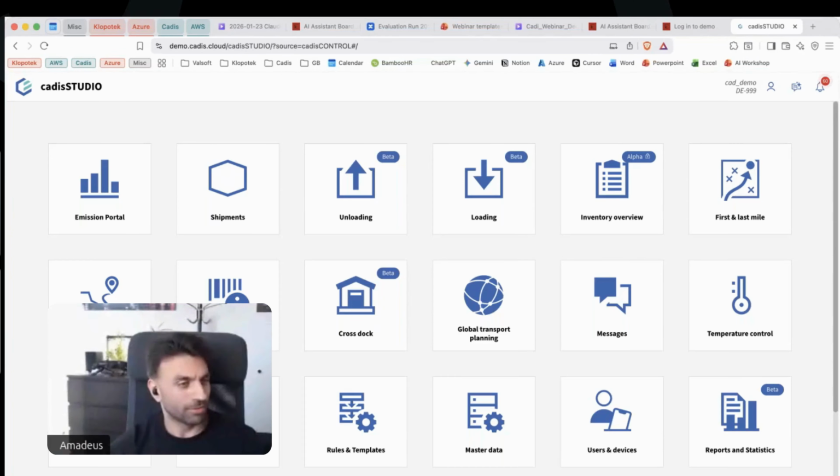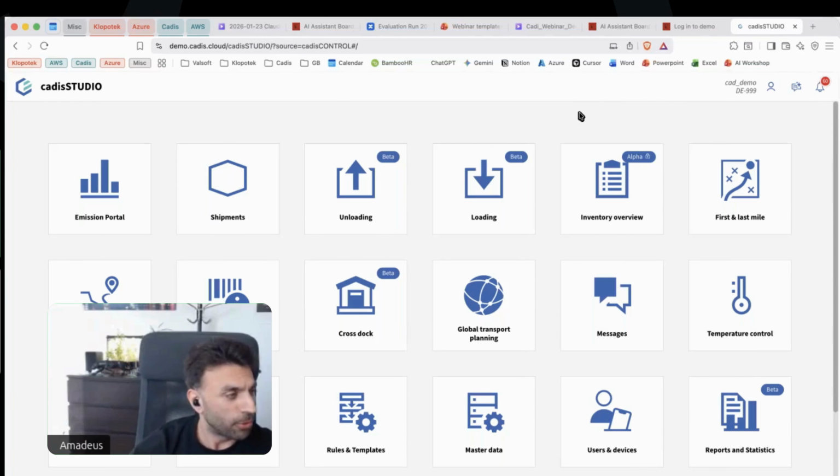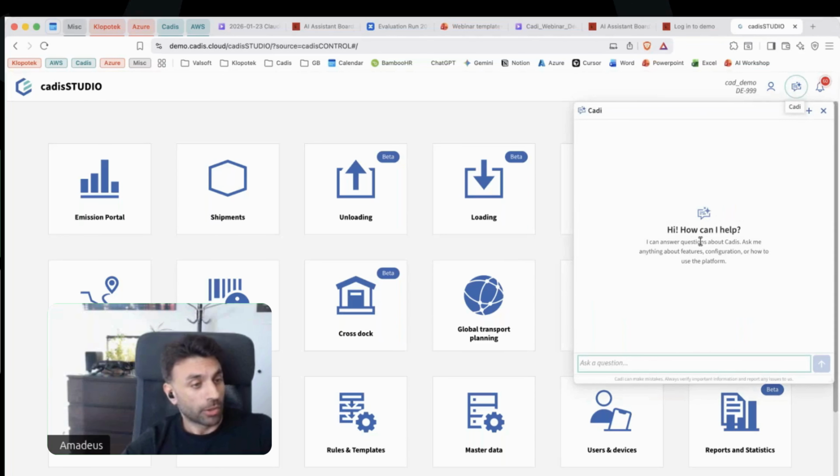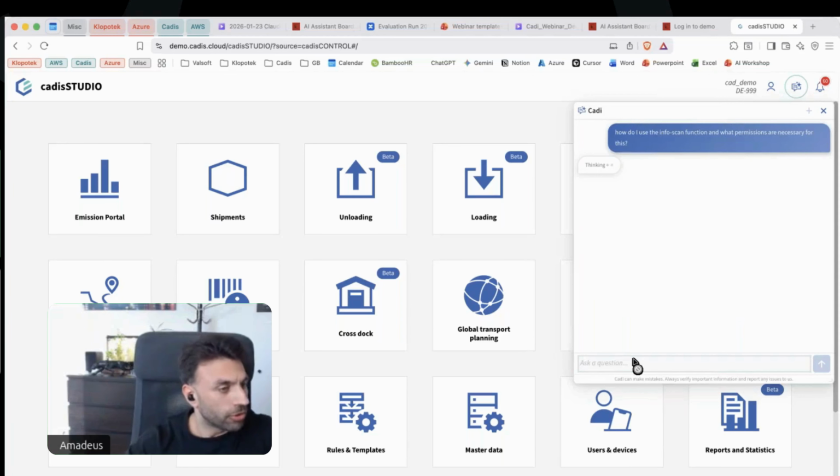Hello, everyone. I'll show you how this would work in practice. So here you see our cadisSTUDIO interface, and the CADi app would be here in the top right. So it's just this little chat icon that you have here. You can just open it here and then type in a question. So for example, use the info scan function. Well, just an example question.